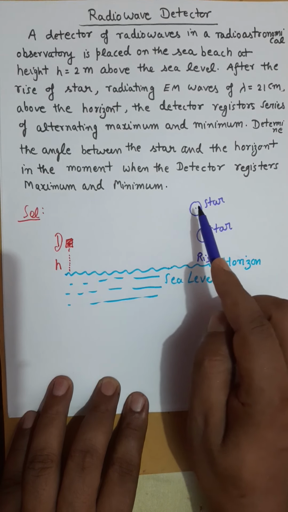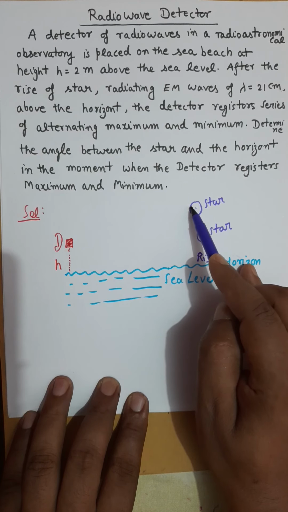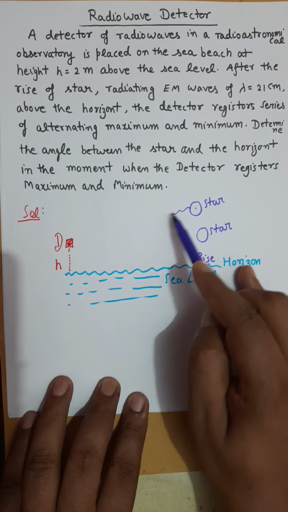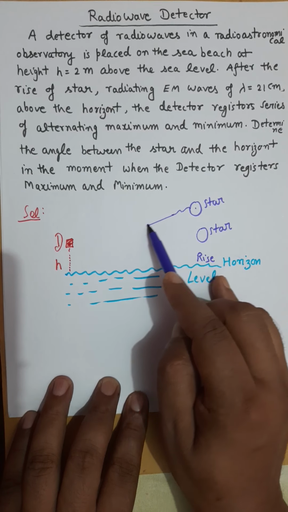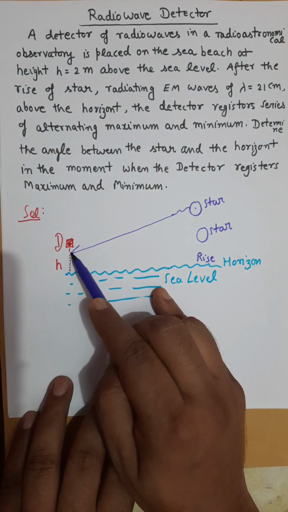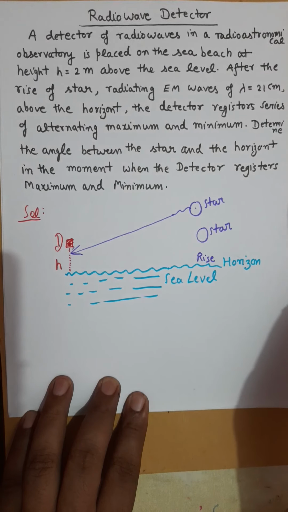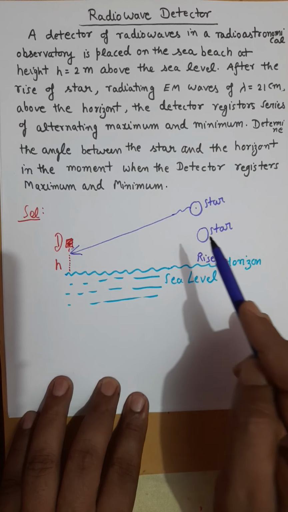At some moment, let's say the radiation which comes from this star falls on this detector at some angle.